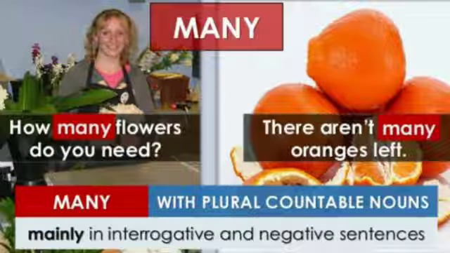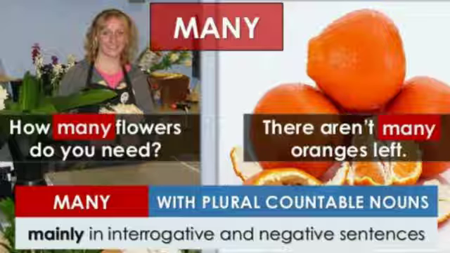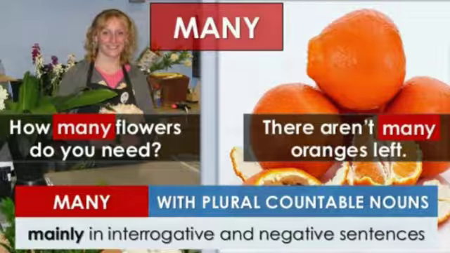Next, many is used in interrogative and negative sentences with plural countable nouns. Look at the example. How many flowers do you need? Here, many is used in an interrogative sentence. There aren't many oranges left. Here, many is used in a negative sentence.